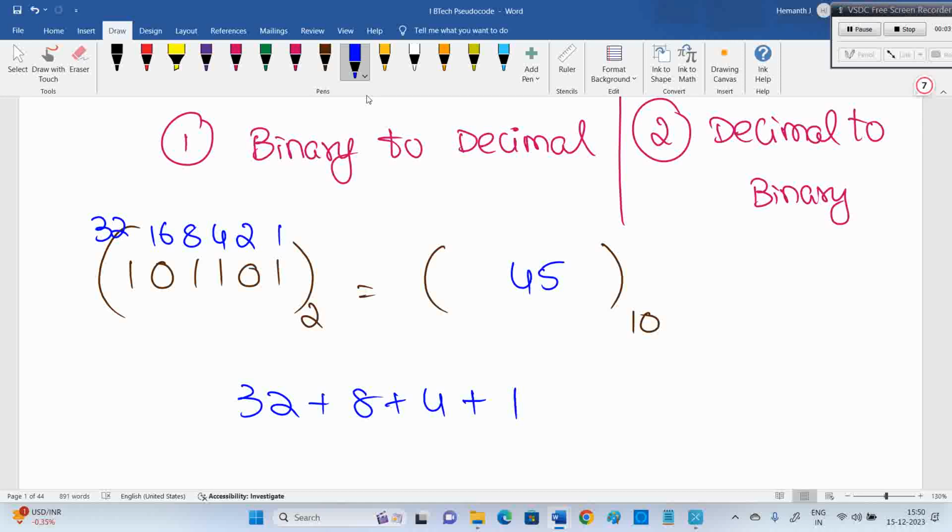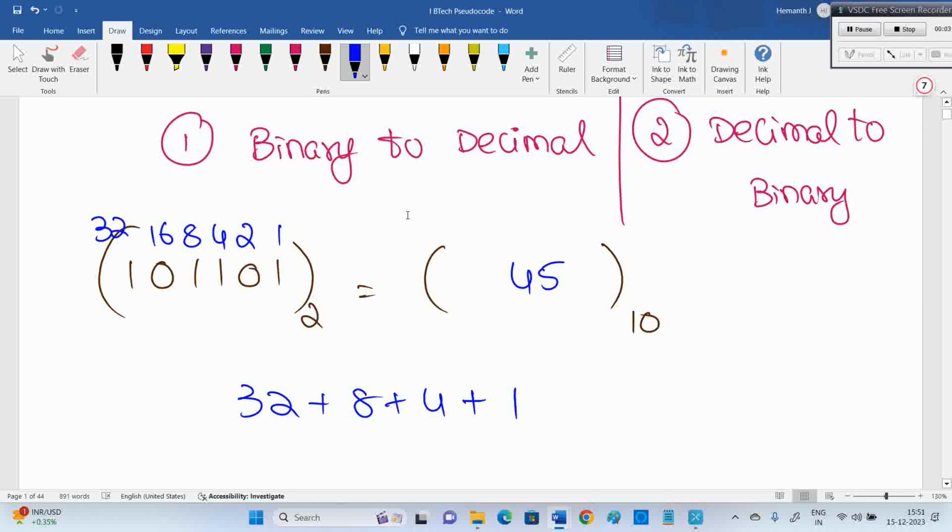So for any binary value, if it is given, or maybe you got it in the process, if you want to convert into decimal, write that: you have to start from 1. 1, 2, 4, 8, 16, 32. 2 powers only you have to mention. Binary to decimal is a bit easy only. But this should be done within, as I mentioned, 10 seconds or 15 seconds. Otherwise in the exam it will be a bit difficult to handle things.